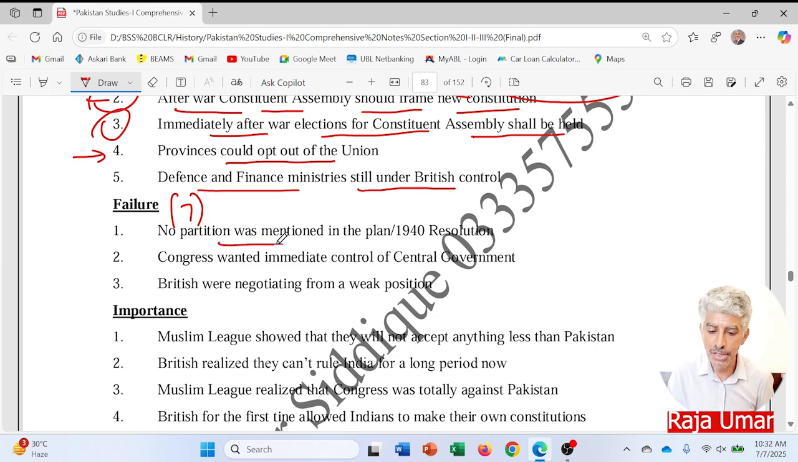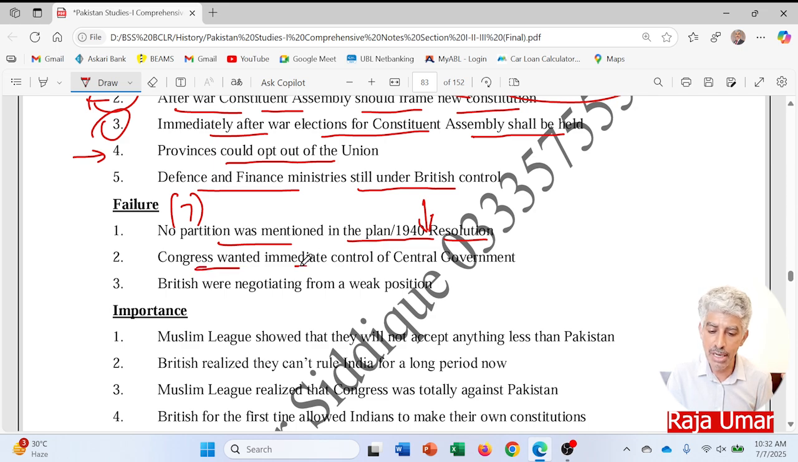No partition mentioned in the plan. I mean, there was no acceptance of the idea, or you can say the demand of the Muslim League, that was creation of Pakistan. I mean, the Lahore resolution or Pakistan resolution of 1940. So it means that Muslim League straight away rejected it, as the proposals did not have any proposal related to the independence or partition of the subcontinent.